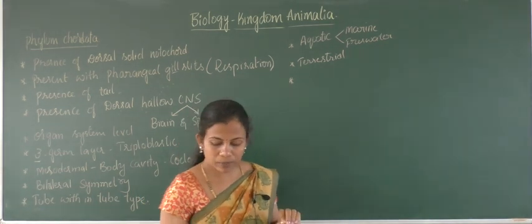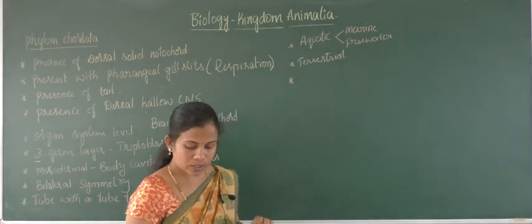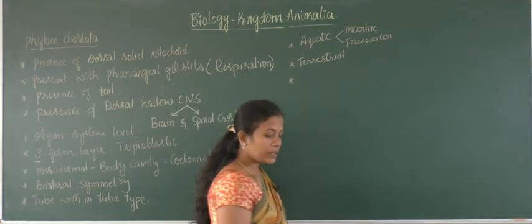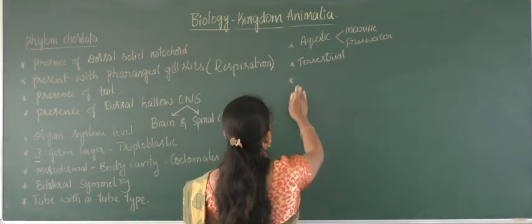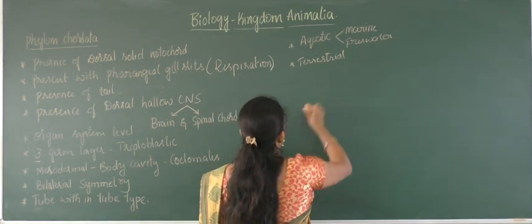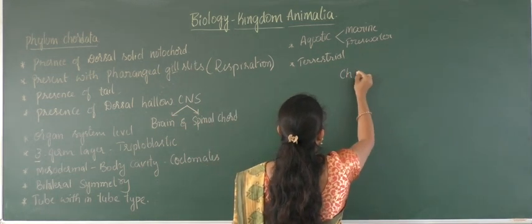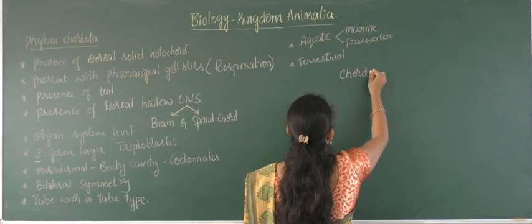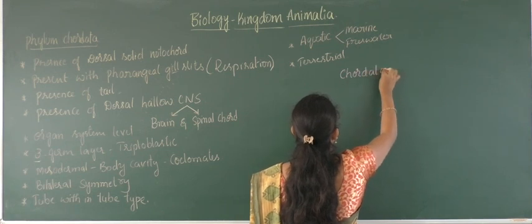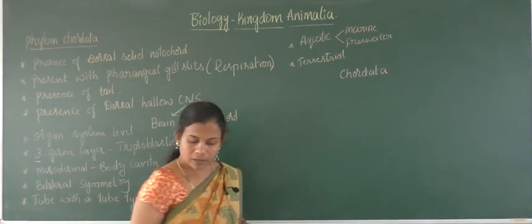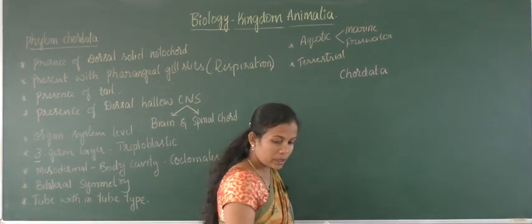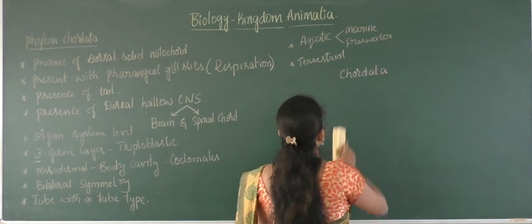Now we will take up the classification process. When it comes to classification, first we will find out the Chordata, right.